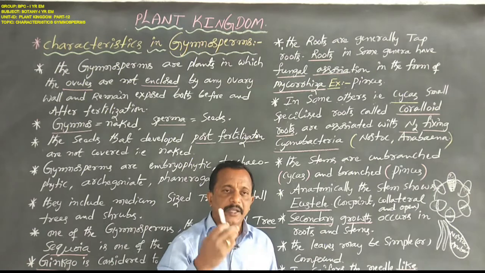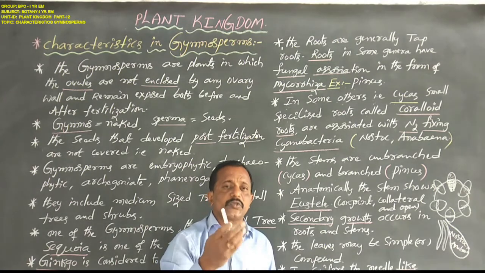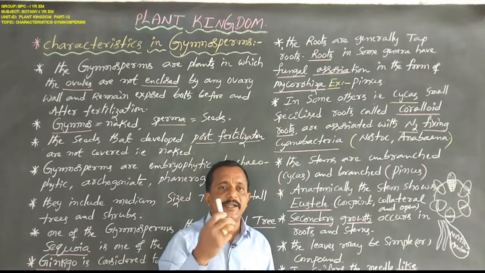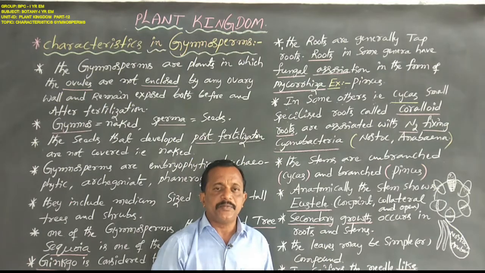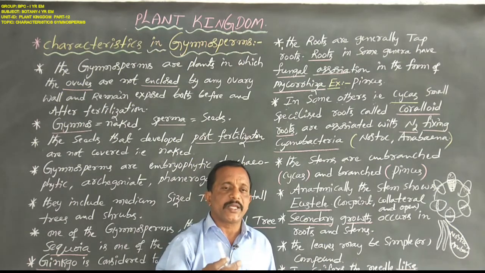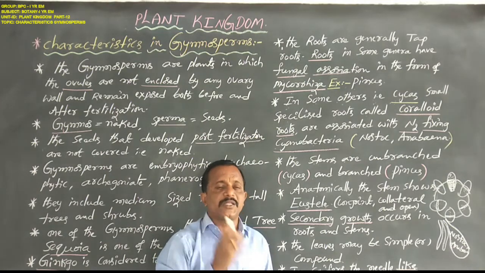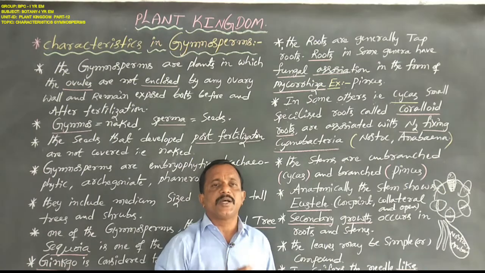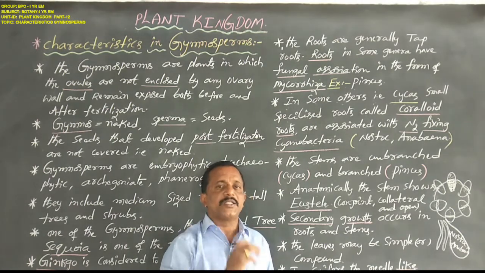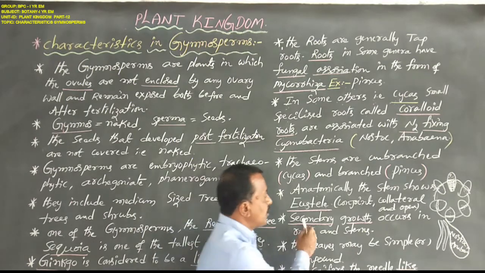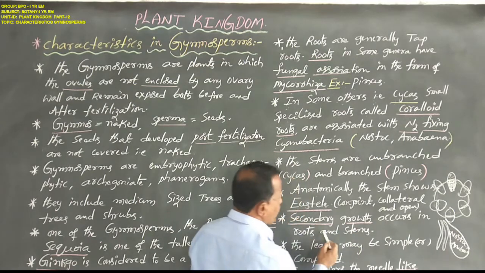Because secondary vascular tissues, especially secondary xylem and secondary phloem, are well developed. So the root and stem size increase: the width of the root and the width of the stem increase. That is called secondary growth.